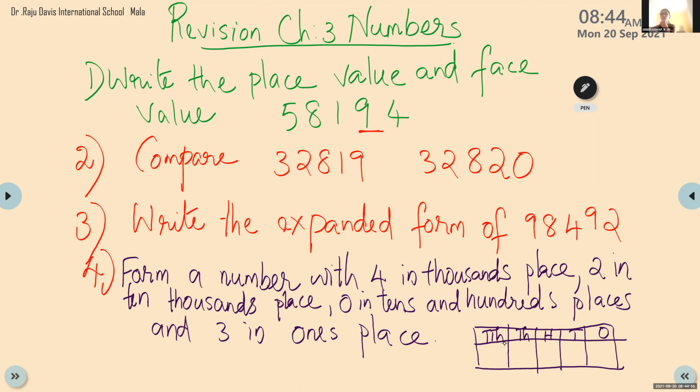Ma'am, only till 4th. After discussing these 4 questions, we will write more questions. Okay, ma'am. Ma'am, finish. I think children want 2 more minutes. Very easy question. There is no calculation. There is nothing to find out. Only write the numbers, which is bigger, greater, write the expanded form.